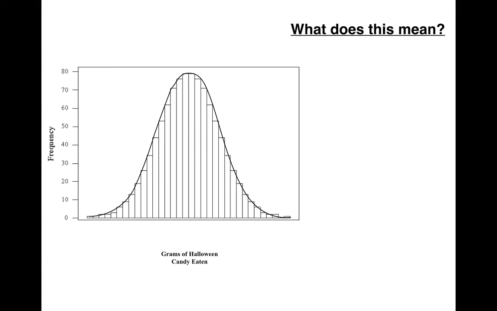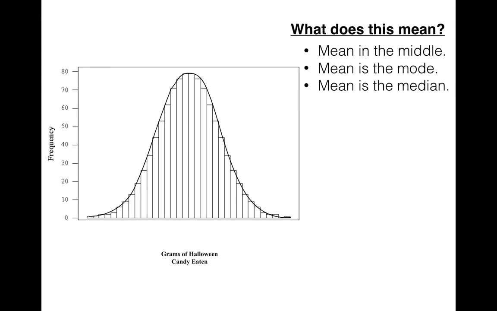So what else can we tell? What does this mean? So the mean is in the middle because it's symmetrical. The mean is in the middle, and the mean is the mode because the highest frequency is in the middle, and the mode is the highest frequency. And the mean is the median because the median by definition is the middle number. So here we have the mean, the median, and the mode all the same, all found right in the middle.